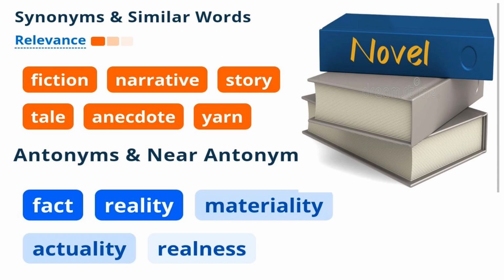Coming to the antonyms of the word novel, they are fact, reality, materiality, actuality, and realness. All these words have the opposite meaning of the word novel, which is something that is based on reality rather than one's imagination. So these words become the antonyms of the word novel.